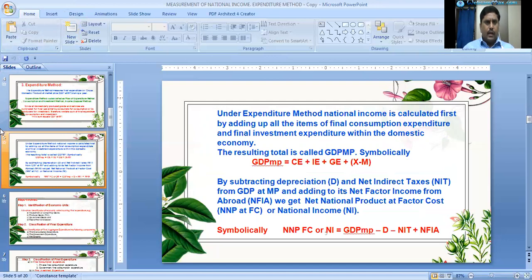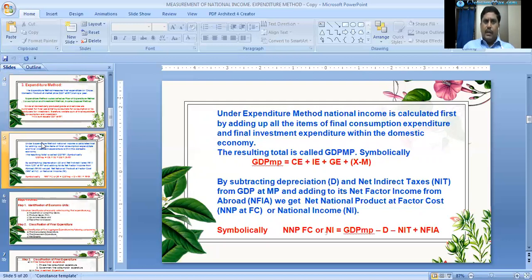As already mentioned, in the domestic territory of the country during a period of 1 year, the final consumption expenditure and the final investment expenditure will be added in the calculation of GDP at market prices in the expenditure method. The resulting total is called GDP at market prices.